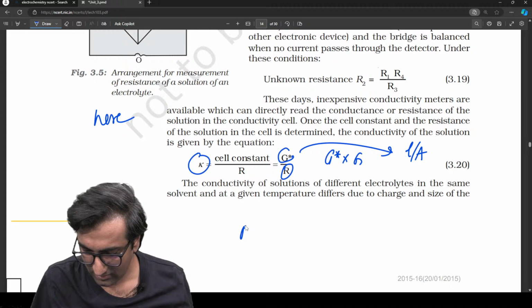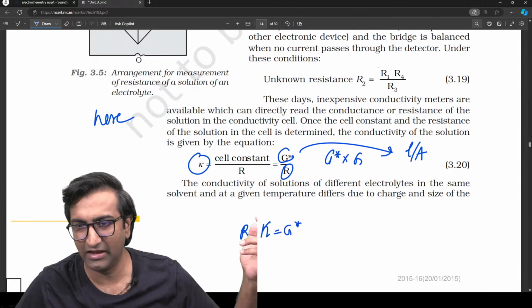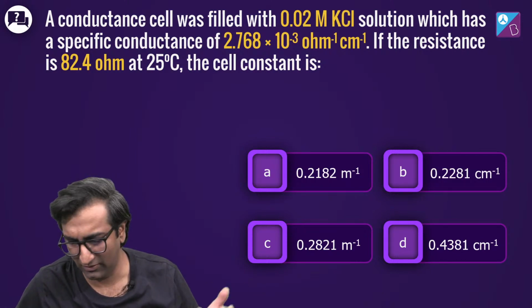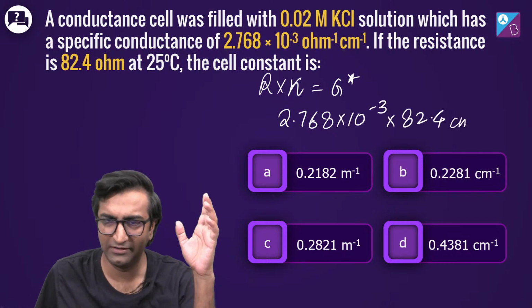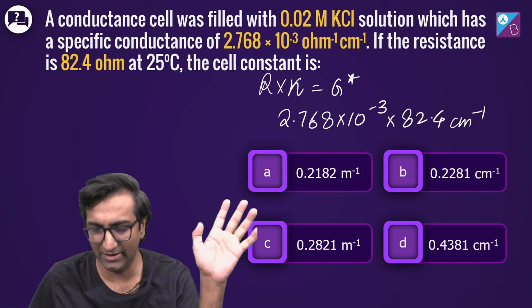Which is R into kappa is G star. That's it. Literally यही करना है आपको. You can do that. You can also do G into G star is kappa. It's the same thing. But if you remember this, you remember it. It doesn't matter which one you remember. And you don't have to remember too many things. आप लोग इसको first principle से कर सकते हैं. On the spot, you can figure it out as well. So it's not that big a deal.